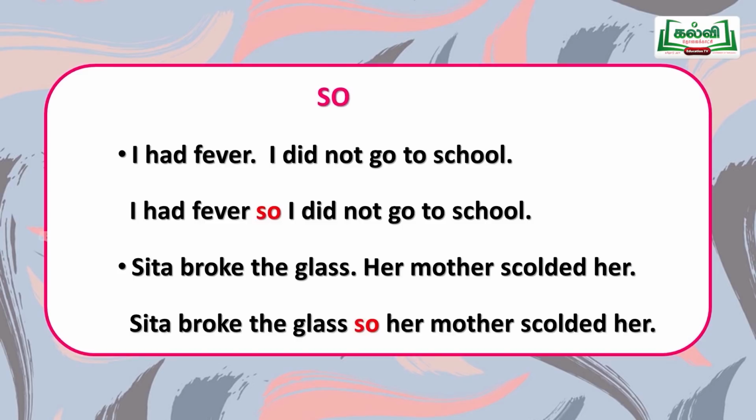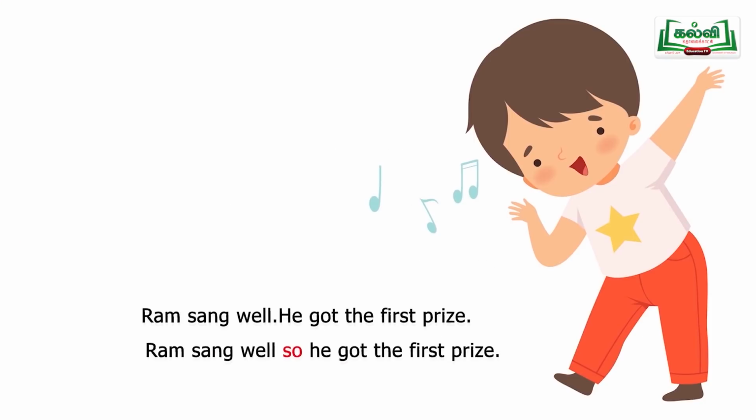முன்னாடி நடந்த action உடைய result என்ன அப்படின்னு சொல்லச்சு we'll use this word so. Sita broke the glass. Her mother scolded her. The action was she broke the glass. What is the result? Her mother scolded her. So, when we have these two actions, to join these two sentences, we'll use so. Sita broke the glass, so her mother scolded her. Understand? Where to use? So. So means adanal.